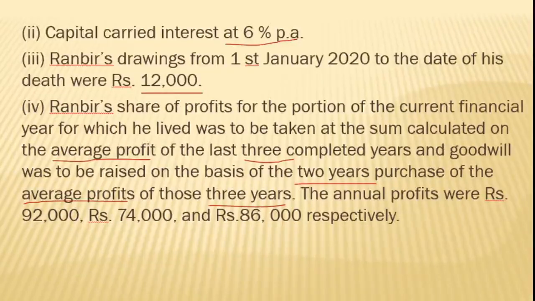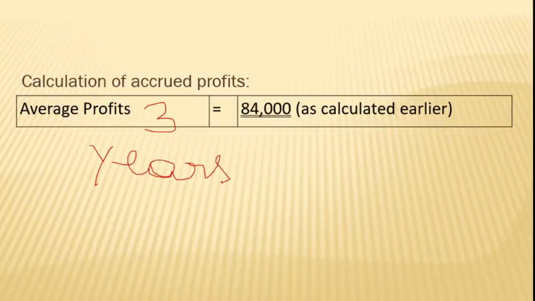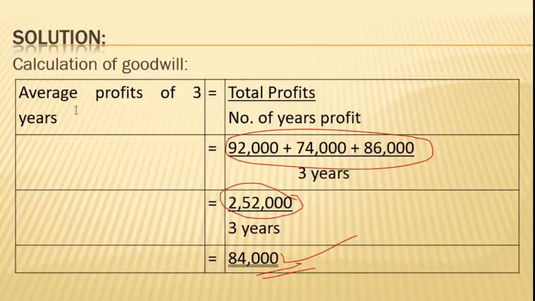Average profits of the 3 years. That is clearly given, so we will take the average profits of the 3 years. In this case, since we have already calculated it for the purpose of the goodwill, we know exactly what the average profits of the 3 years are.